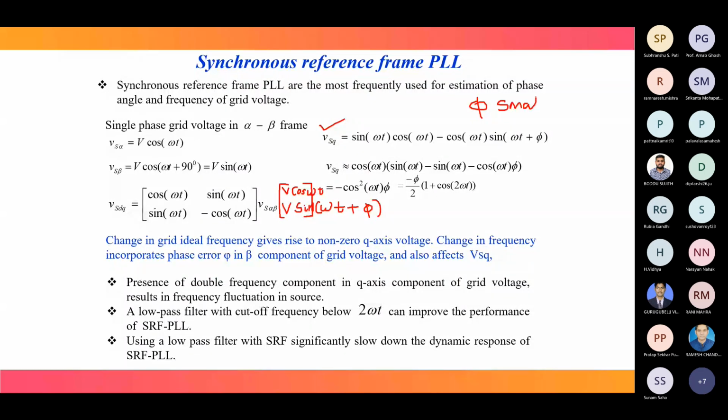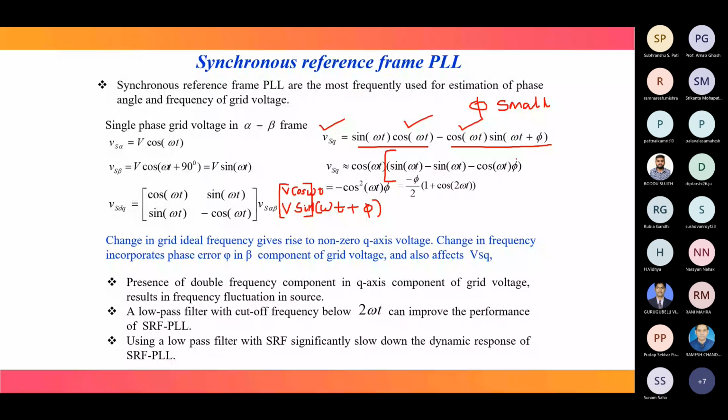From both these components, we may take cos omega t common. Then sin omega t into cos phi becomes 1, so minus sin omega t only. Then minus cos omega t into sin phi, which becomes phi for phi small. So we'll get this relation.